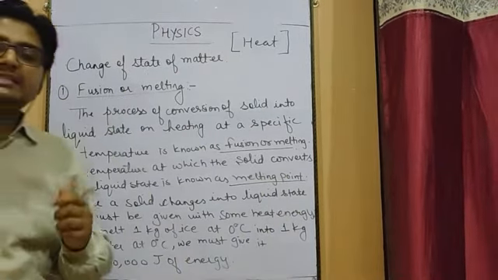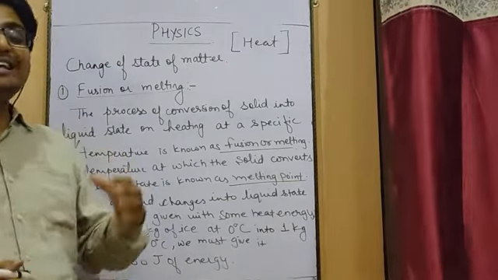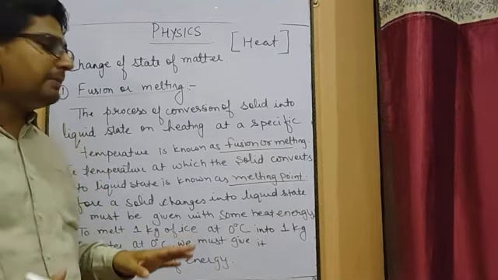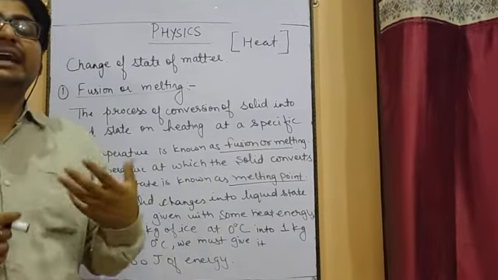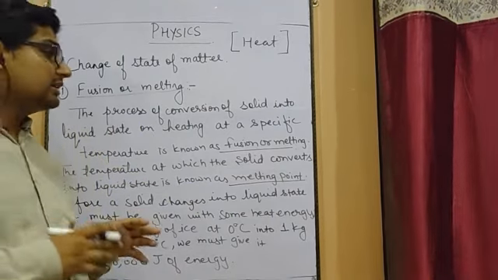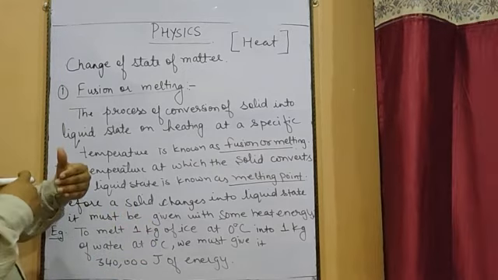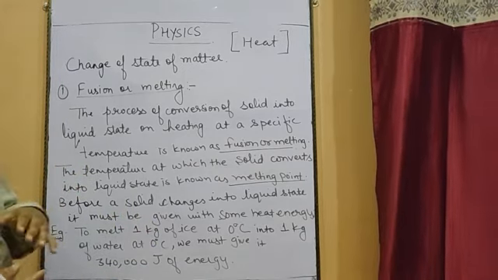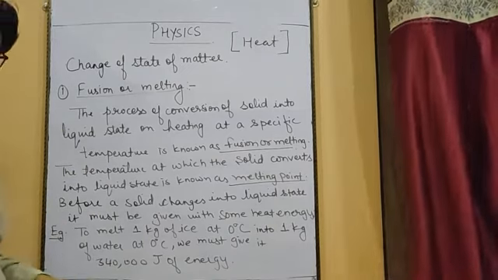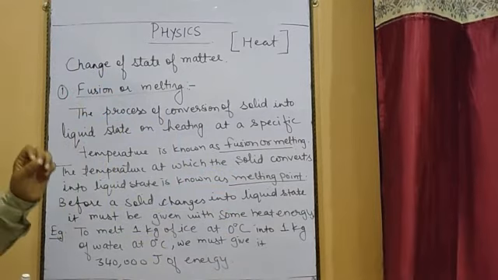Suppose I take the example of ice, which is made up of water. Ice is in solid state, and when you start heating that ice at the temperature of 0 degrees, it will start getting converted into liquid state, that is into water. So this process, where it was in the solid state and after heating it gets converted into liquid state at a particular temperature, is known as fusion, and the temperature at which this whole phenomenon takes place is known as melting point.